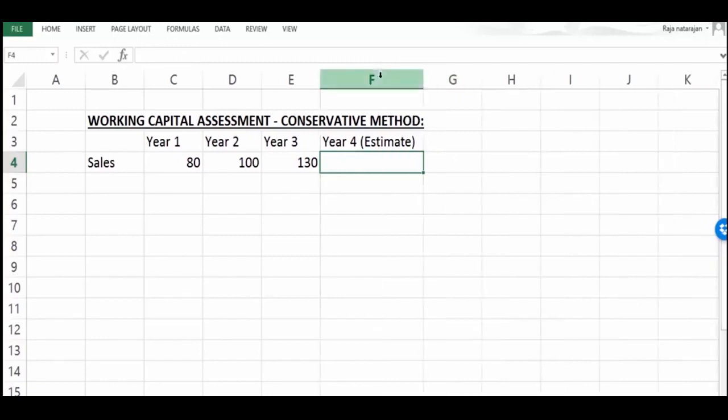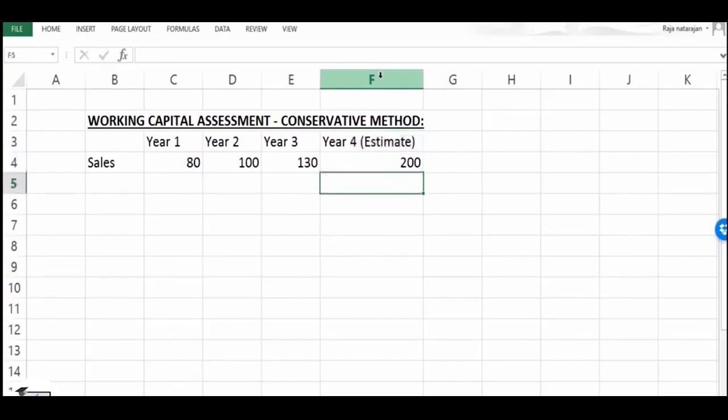Now the cash credit is going to be linked with the estimate that is going to be made for this year 4. So what the customer would do, if you want to get more cash credit, he may give a higher estimate. He may say that he will achieve a turnover of 200 million. Up to year 1, 2, 3, his turnover is only 80, 100 and 130, but in year 4 he may say that his turnover would be 200 million, basically with an intention to get a higher cash credit, because banks are going to apply some percentage on this estimate. So what those banks would do, they try to take this with some kind of weightage. They don't want to take this 200 million blindly, so they want to apply some weightage.